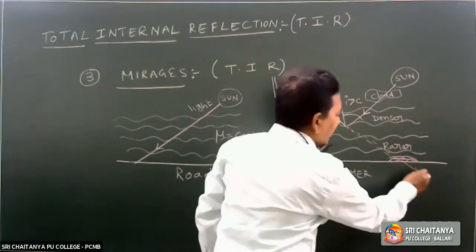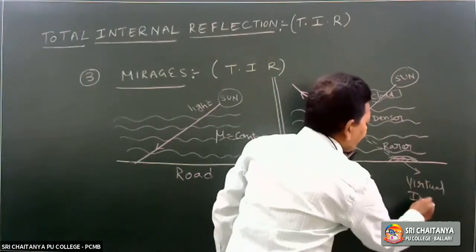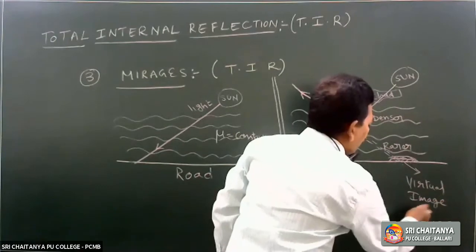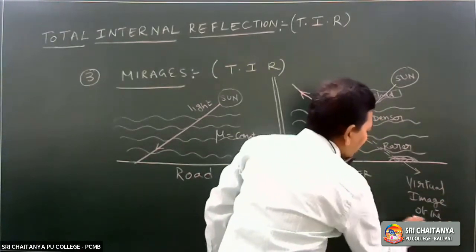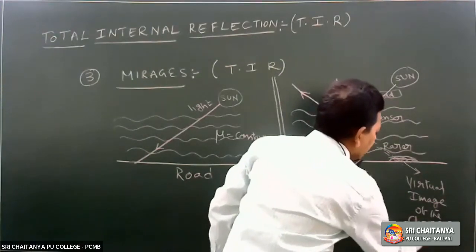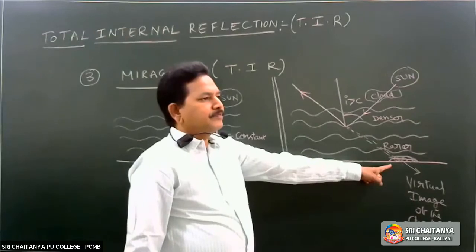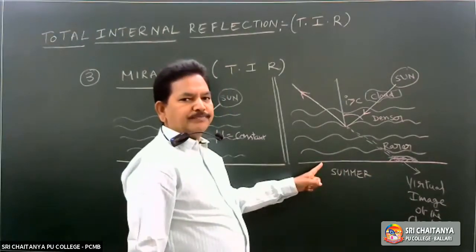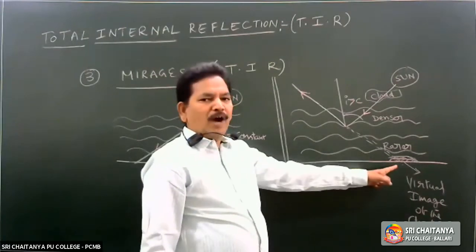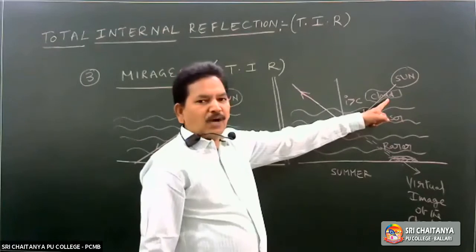This is the virtual image of the cloud. Cloud is nothing but made of water. So water appears to be there on the road for the person who is traveling on the road. But if you go there, no water. It is a virtual image. Virtual image of water, cloud.